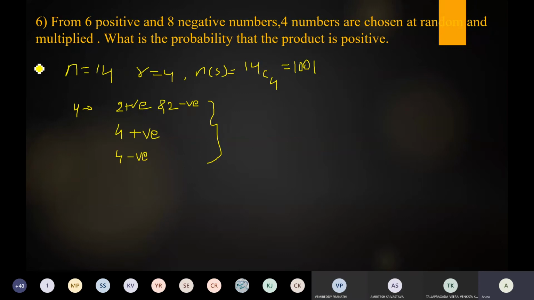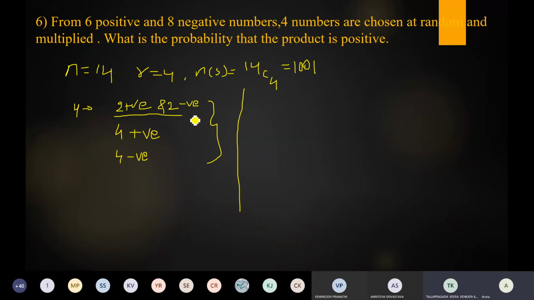Next, Kiranmai. Number of ways to choose 2 positive and 2 negative. How to write this?